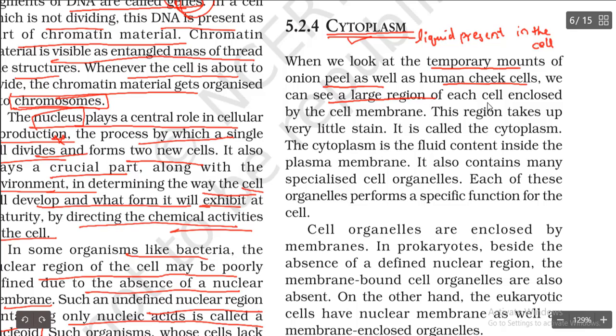When we look at the temporary mounts of the onion peel as well as human cheek cells, we can see a large region of each cell enclosed by the cell membrane. This region takes up very little stain and it is called what? Cytoplasm.